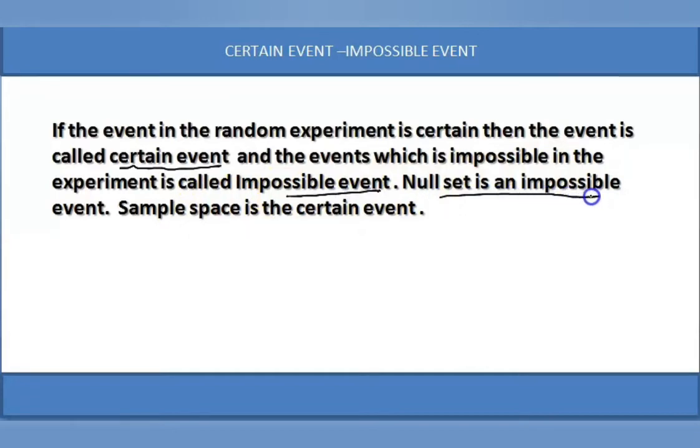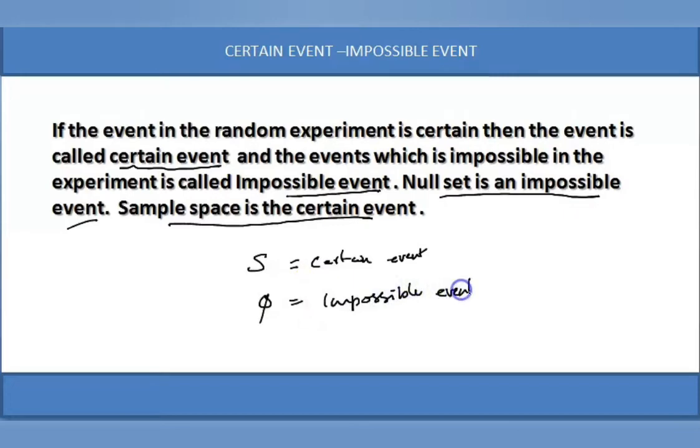The null set is the impossible event in the sample space, and the sample space is the certain event. So S is a certain event, and the null set, a subset of the sample space, is called an impossible event. An event that is not possible in the random experiment is said to be an impossible event. The possibility of occurrence of an impossible event is 0. The possibility of occurrence of a certain event is 1.